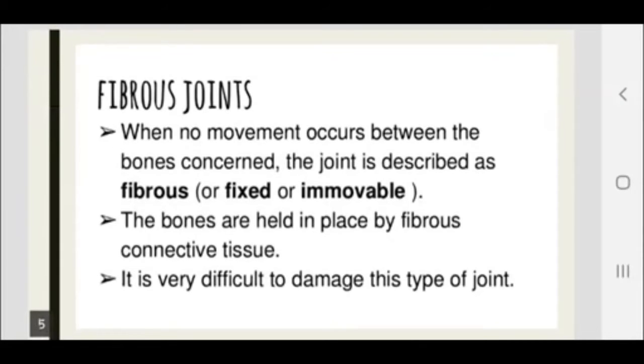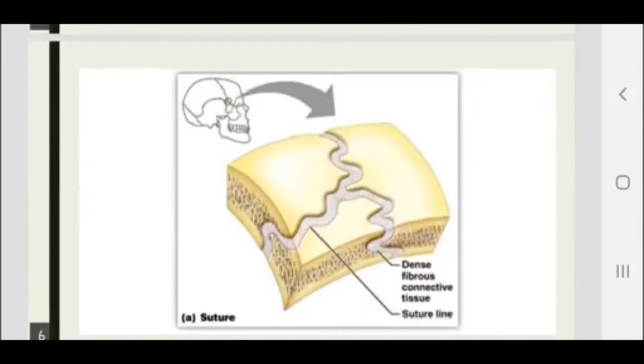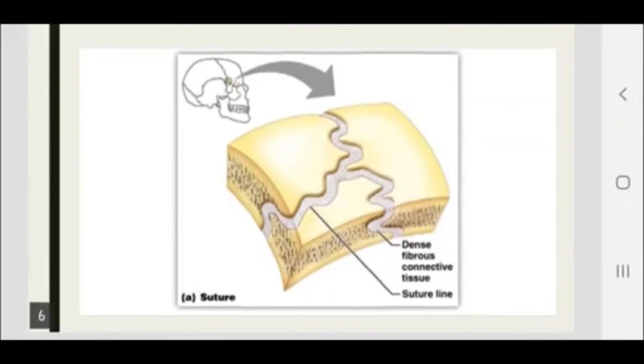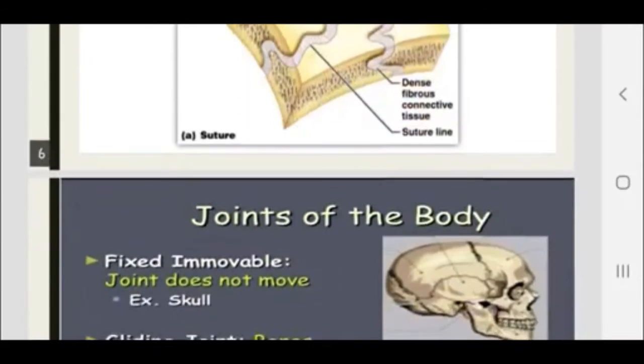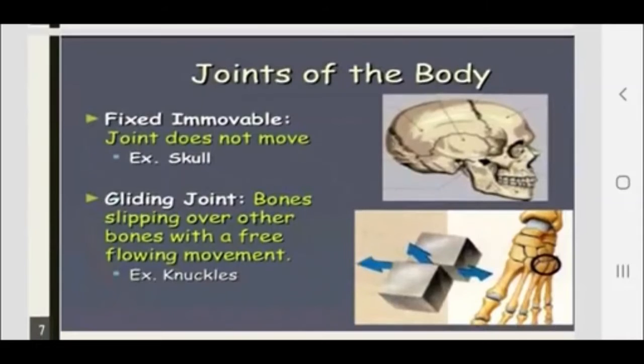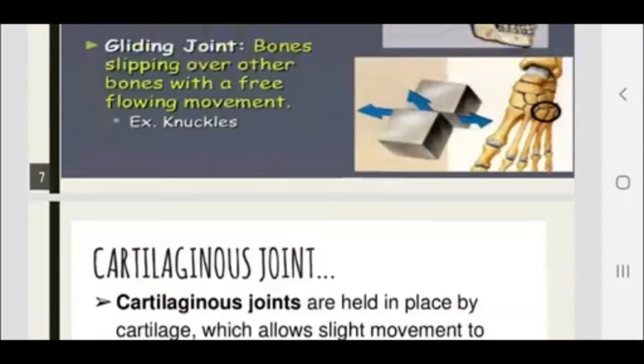It is very difficult to damage this type of joint, and these joints are present in the skull at sutures. They do not show any type of movement.